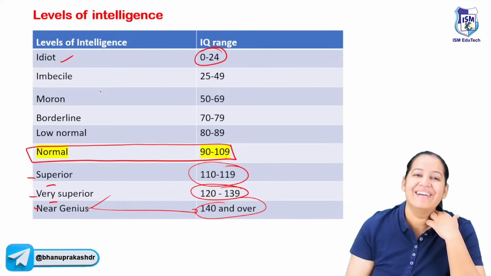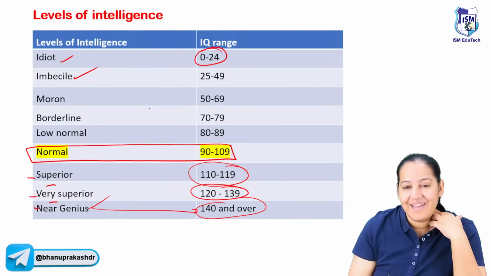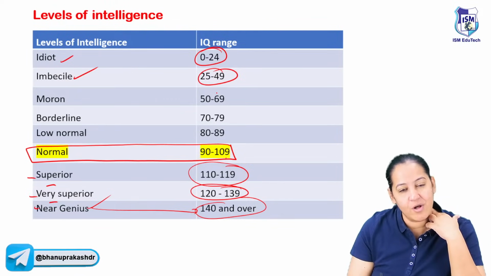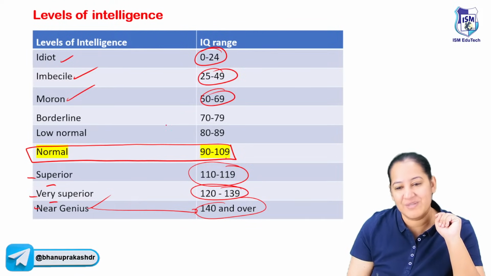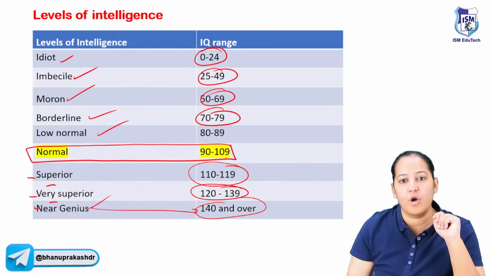Idiot. Okay, the next is imbecile. If the IQ is between 25 to 50, you can call the person imbecile. You can call the person moron if the IQ is 50 to 70. Borderline is 70 to 80 and low normal is 80 to 90.